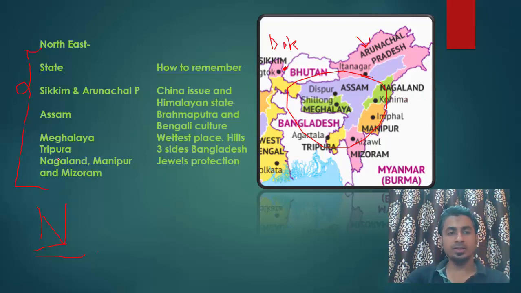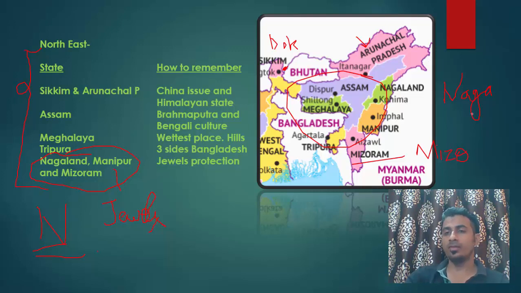Now how to remember these three states, Nagaland, Manipur and Mizoram? See, Manipur means land of jewels. Jewels means Hire Javaharat, because Mani means jewels. Now how will you remember it? See, Nagaland is named after Naga tribe and Mizoram is named after Mizo tribe, because these tribes are in majority in these states. So now easy to remember.